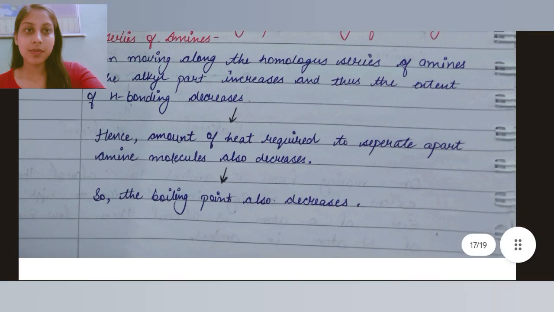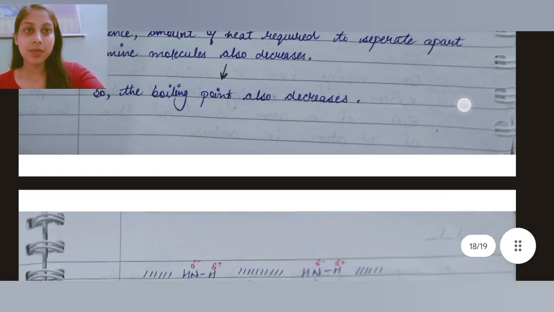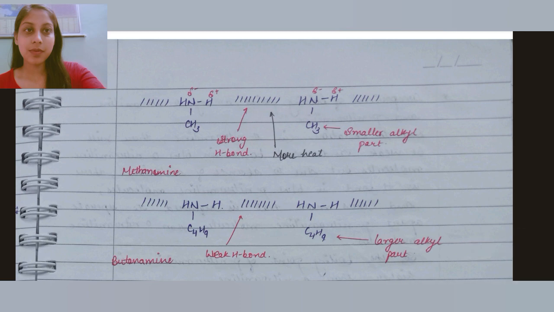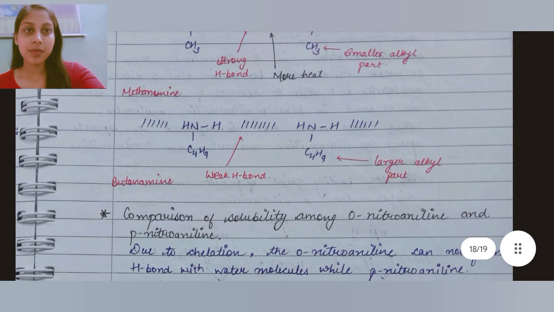Now the boiling point has decreased. In methanamine, there is a strong hydrogen bonding and a smaller alkyl part, so more heat is required. But in case of butanamine, the hydrogen bonding is weak and the alkyl part is large, so less heat is required.